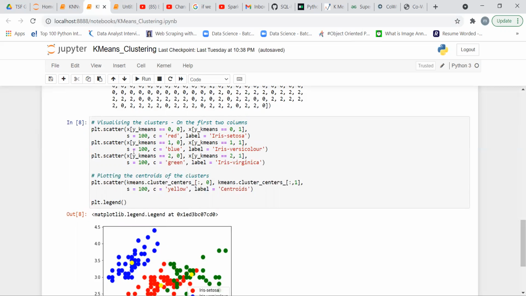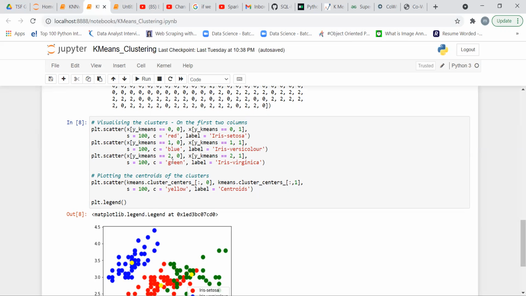Same here: if the cluster value is 1, then it is shown as Iris versicolor, and we use blue for this type of data, with size again 100.